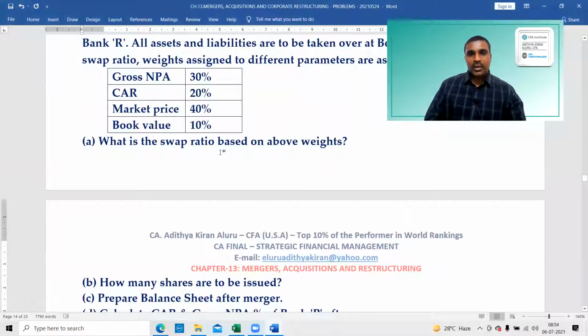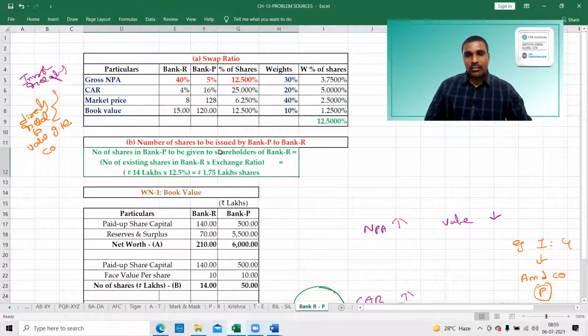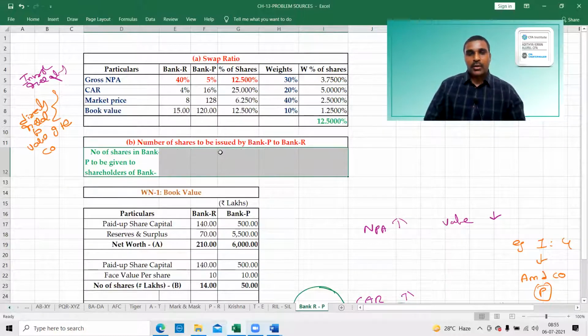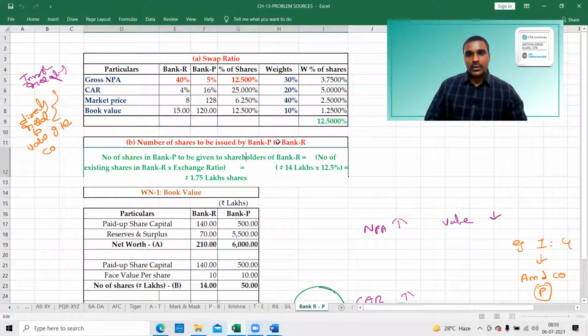What is the question? Swap ratio and number of shares to be issued. Number of shares to be issued by bank P to bank R.